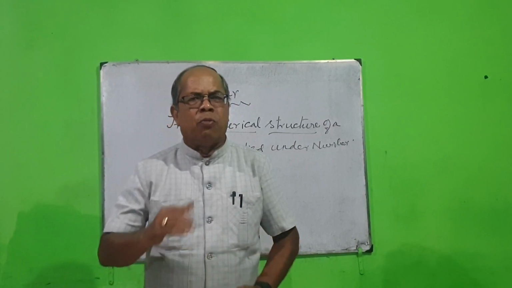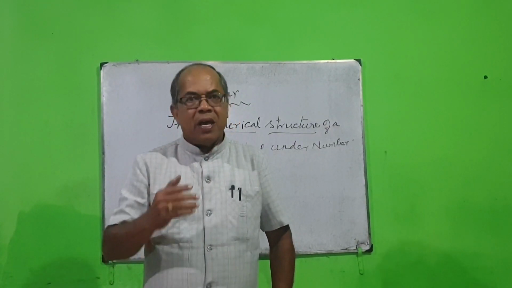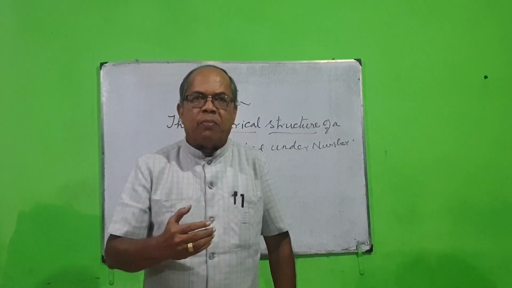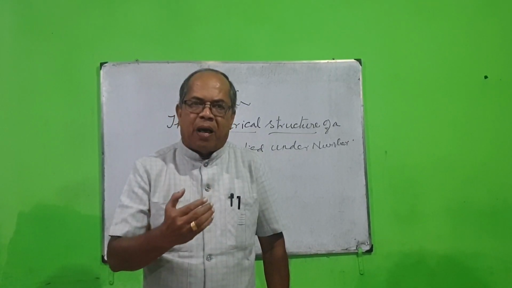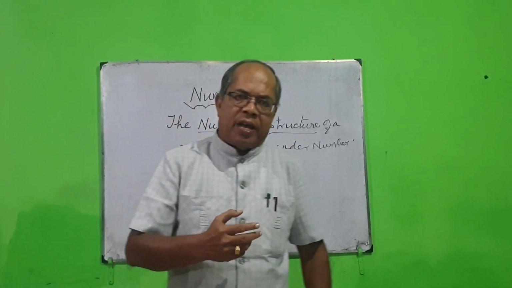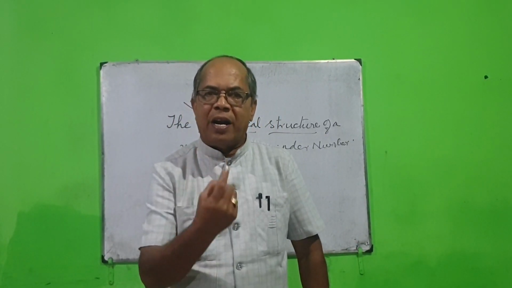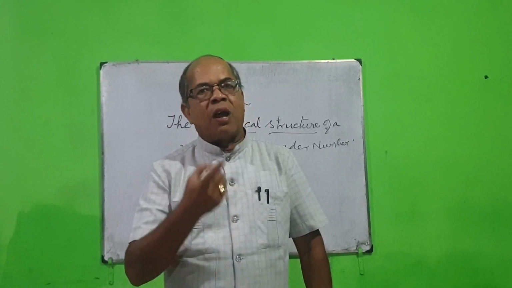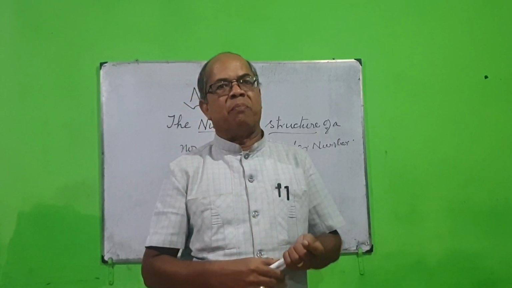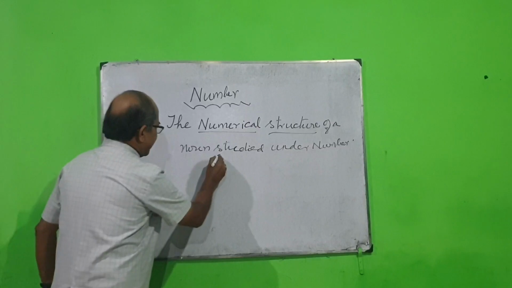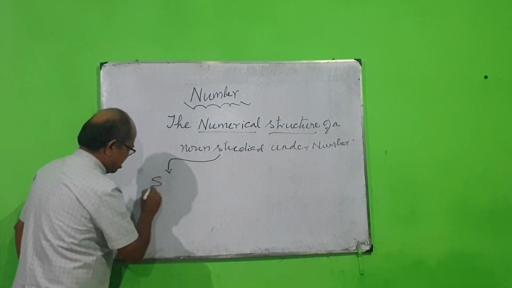What do you mean by that numerical structure? If the name of a person or an animal or a place or a thing or an action denotes one person or one animal or one place or one thing or one action, it will be grouped under singular.